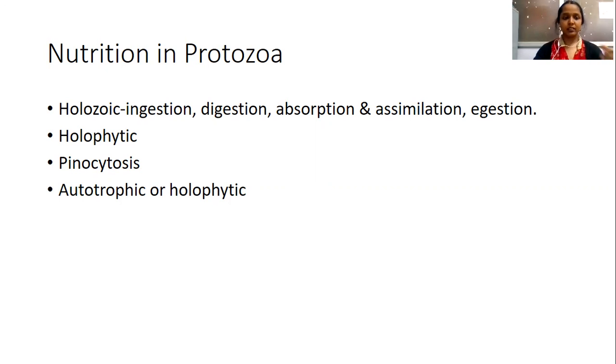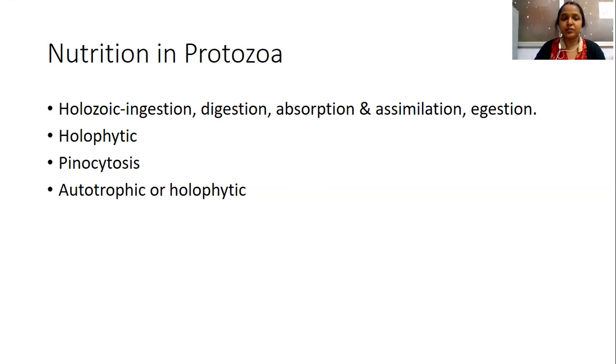Whereas in the holophytic type of nutrition, the organism gets nutrition and energy by means of plants, that is, by synthesizing their own food by making use of chloroplast in the sunlight by means of photosynthesis. So that is the holophytic mode of nutrition.